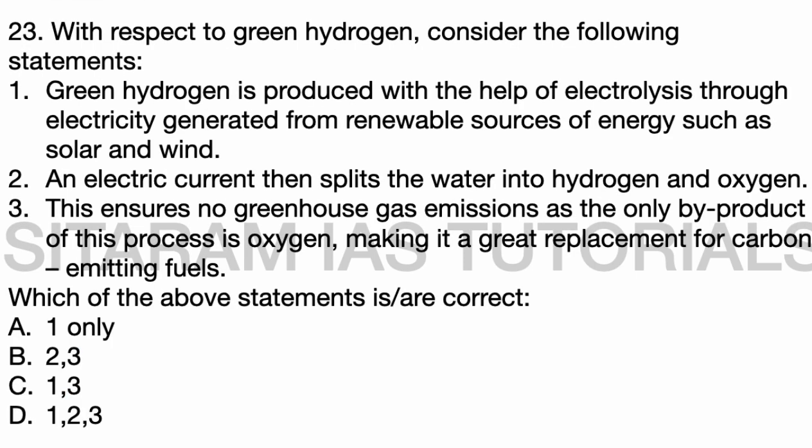23rd question: with respect to green hydrogen, consider the following. First statement: green hydrogen is produced with the help of electrolysis through electricity generated from renewable sources of energy such as solar and wind. Second statement: an electric current then splits the water into hydrogen and oxygen.